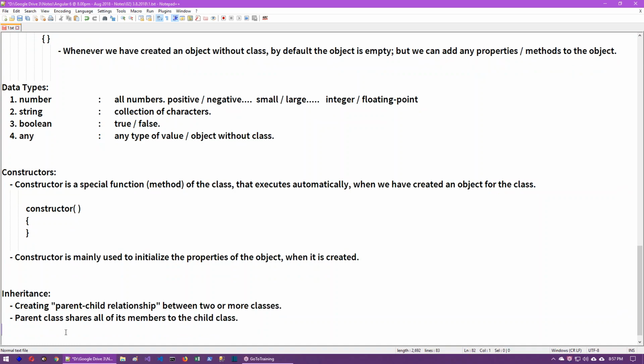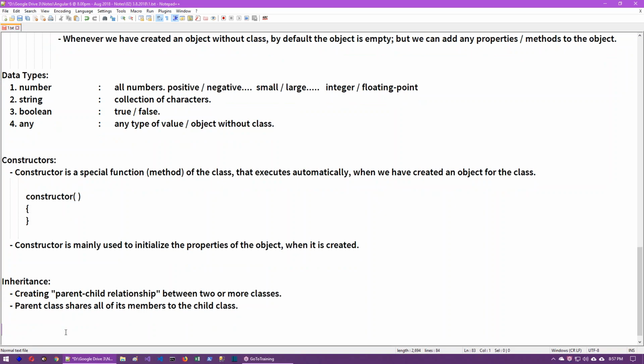So in the parent class, all the members including properties and methods will be shared, will be given to the child class. That means if we have declared some properties and methods in the parent class, it's automatically like we are declaring the same properties and the same methods in the corresponding child classes. So the child class can access all the members of the parent. Now, how to create inheritance, let's see.